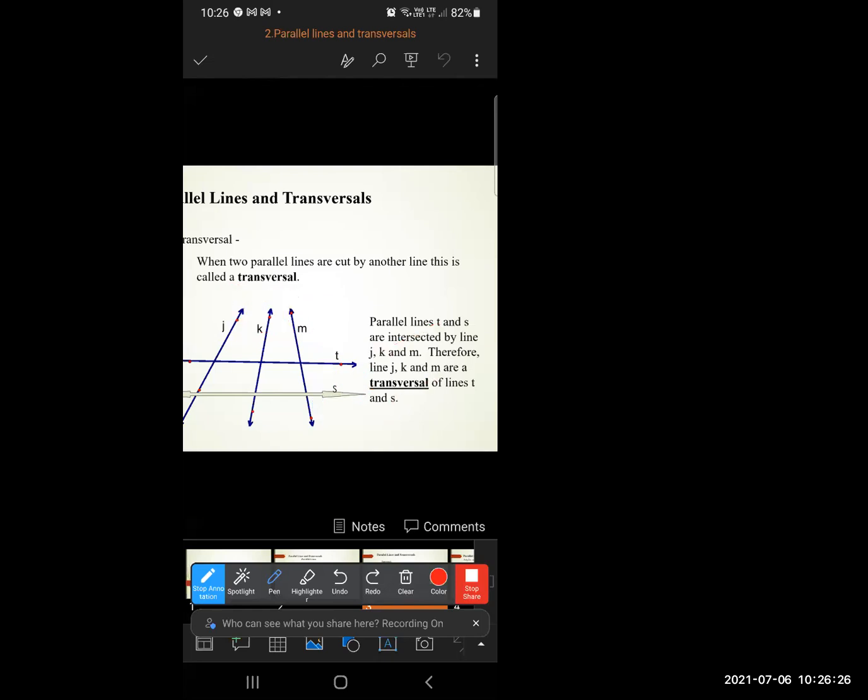Everyone understood till this? When two parallel lines are cut by another line, this is called a transversal. So parallel lines are T and S, and line J, line K, line M are the transversals of parallel lines T and S. Now understood everyone what is meant by parallel lines and what is meant by transversals. Now next is.